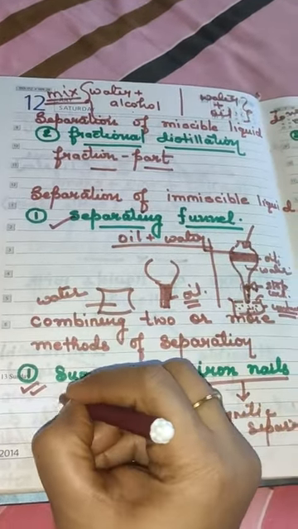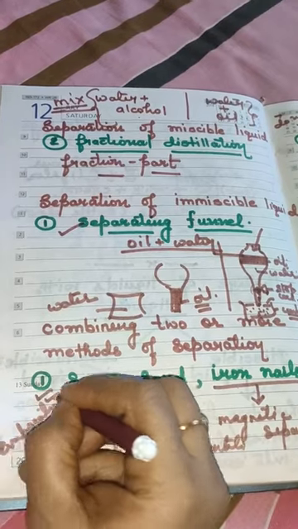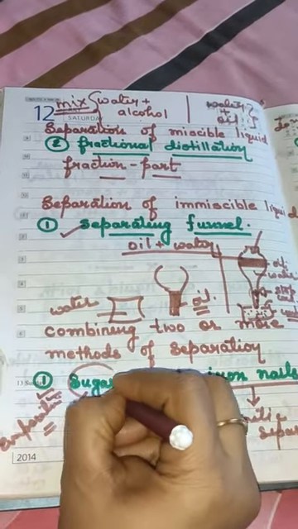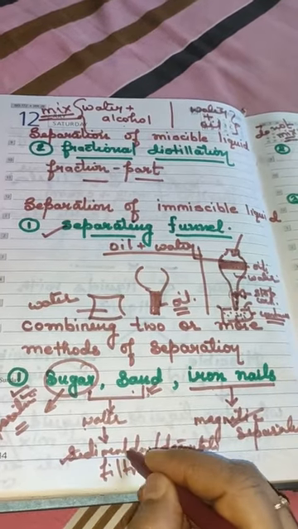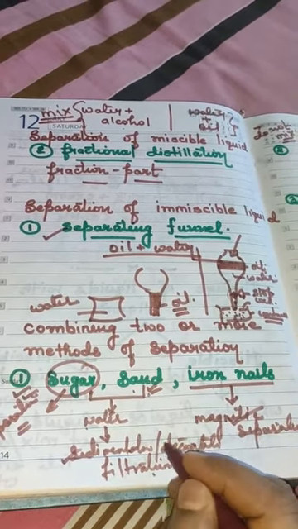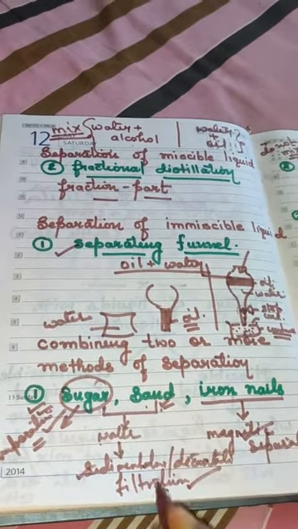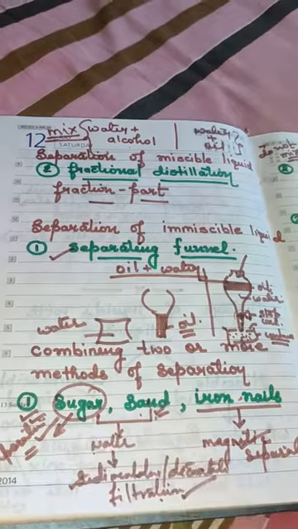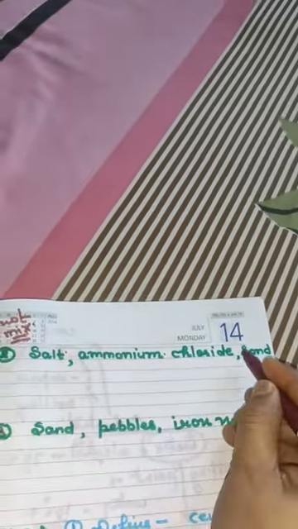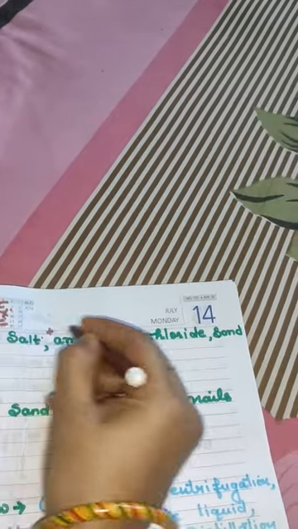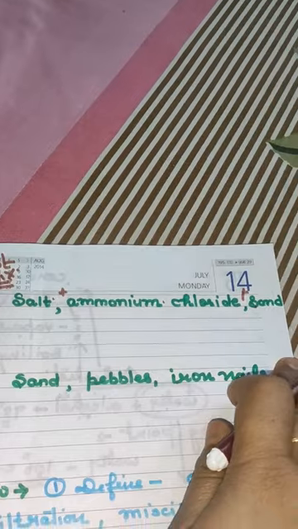Then what will we do? We will use evaporation. We will evaporate the water, then we will get the sugar. So with the help of magnetic separation, sedimentation, decantation or filtration, any one of them, and evaporation, we can separate the three components. Here you see we have salt, ammonium chloride and sand. If the mixture is of these three materials, then how will we separate them?